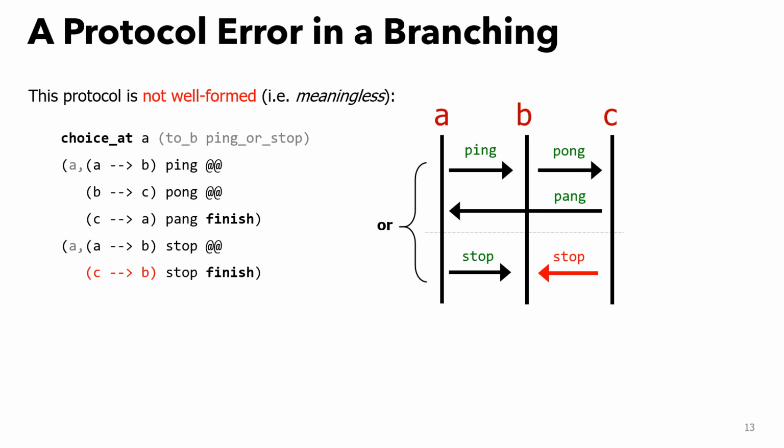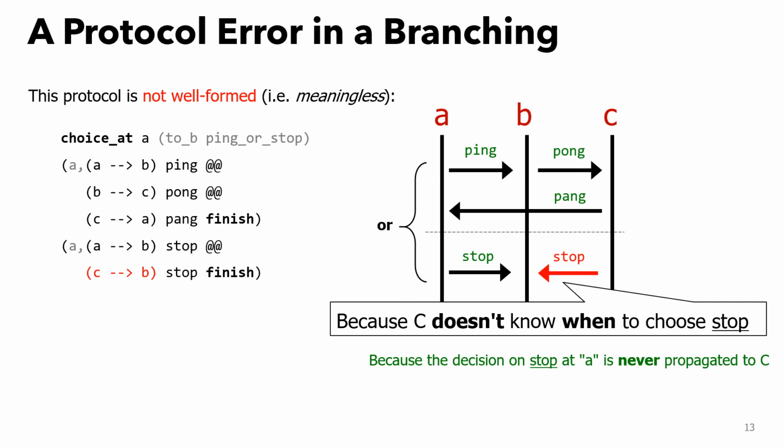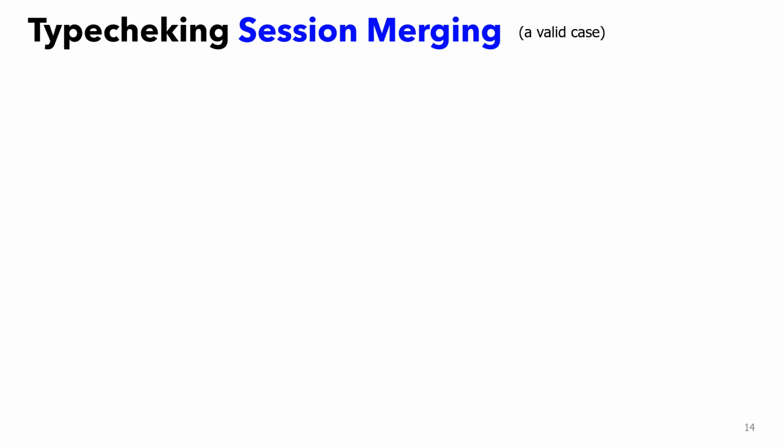To see this, consider when C should send stop to B. According to the protocol, the system enters the second branch when A sends stop to B. However, in this situation, C is never notified of the decision made by A. Consequently, it is not possible for C to decide to output the stop message. The design of channel vector types plays a central role in detecting such errors.